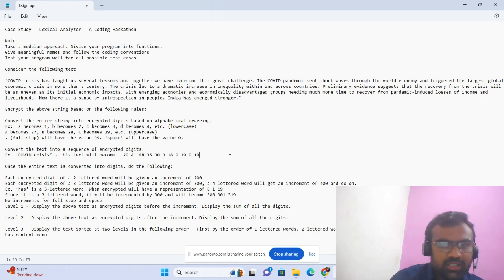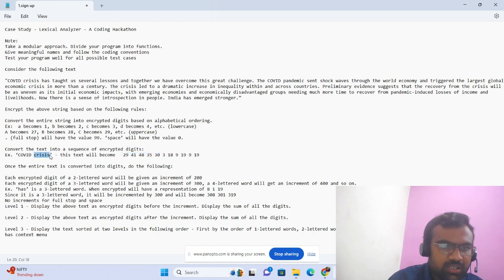Coming to the next part, the level 2 encryption, here we consider the length of each word. Here, the COVID word has 5 letters. So the output of these 5 letters will be 529. I mean, we have to add the length times 100. The length of the word is 5, so we have to add 500 to every number. That means 529, 541, 548, 535, and 530.